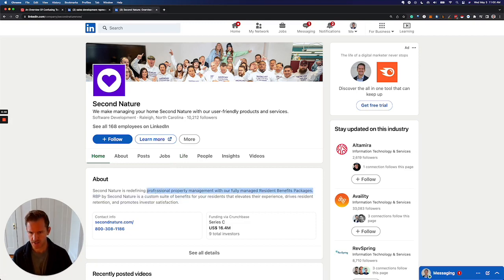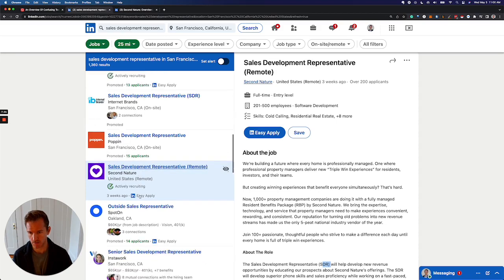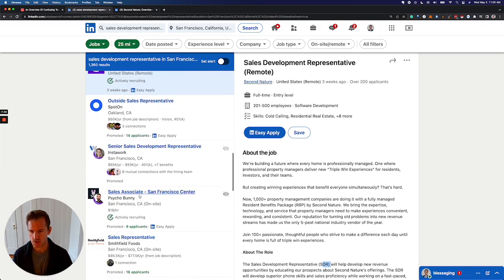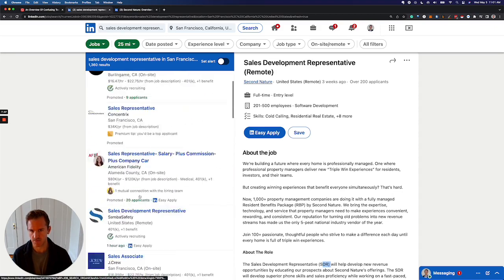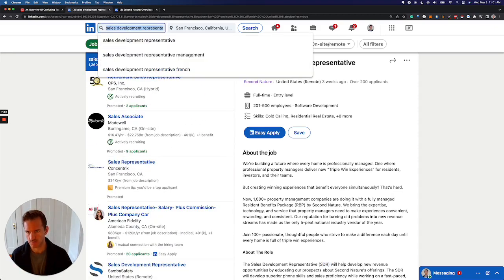So upon looking deeper at this one, it doesn't look like it, but they did raise a Series C. So maybe this is a tech company. Oh, it is. Okay, it says software development. This threw me off that it was property management, but it does look like this is probably a tech company. So yeah, this one is probably a good role too. So let's switch up the job title. Hopefully that gave you a good idea of the type of SDR roles you're looking for.